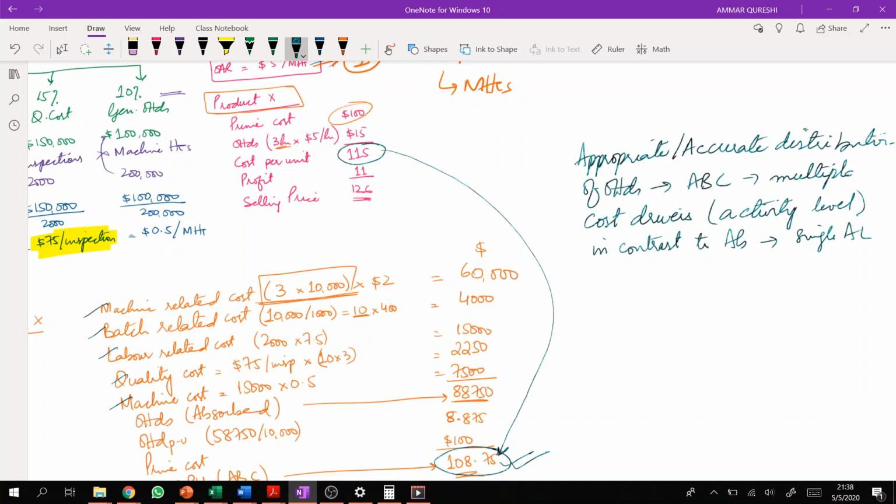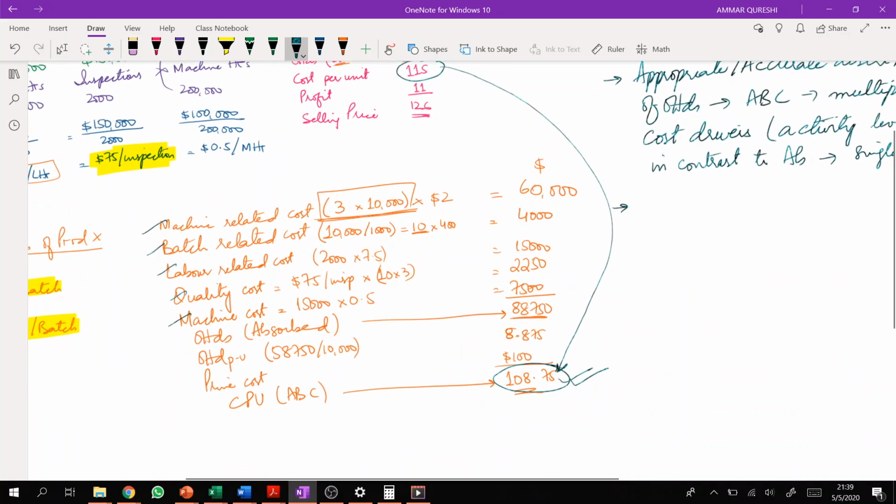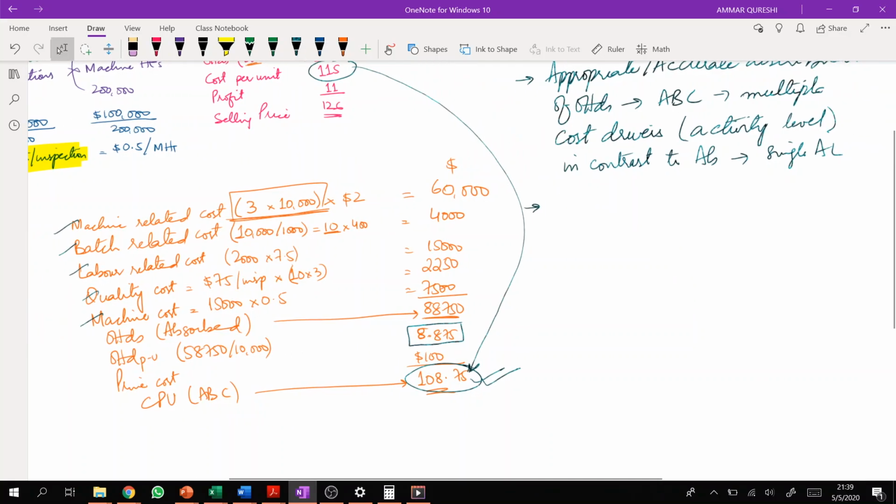Is there any other benefit which we can get? Yes, there is another benefit. If you distribute overheads by using activity based costing, you will get a detailed idea about the overheads which are related to the product. For instance, we know that the overall cost is 8.875 per unit, right? And this is basically the breakup of total overheads.